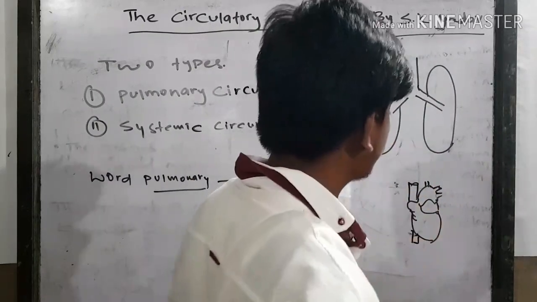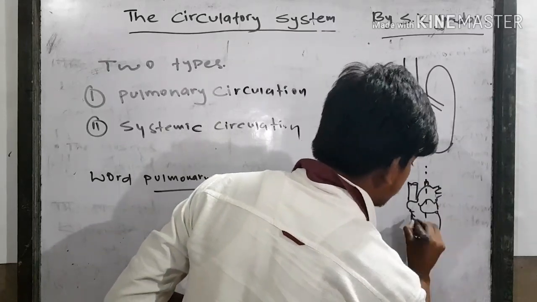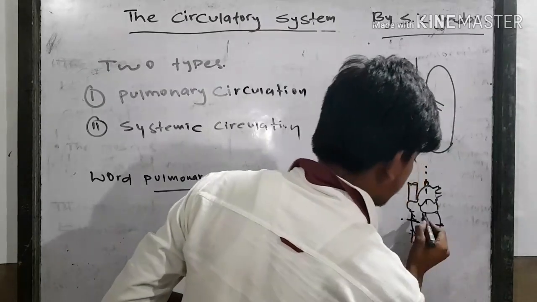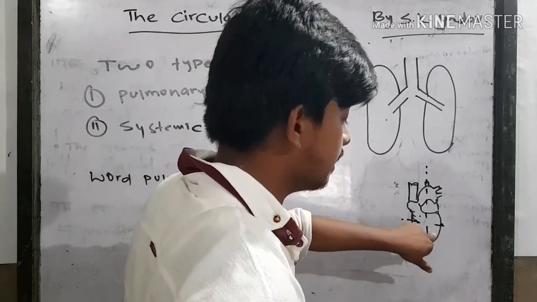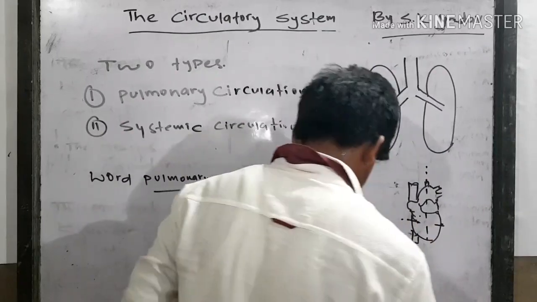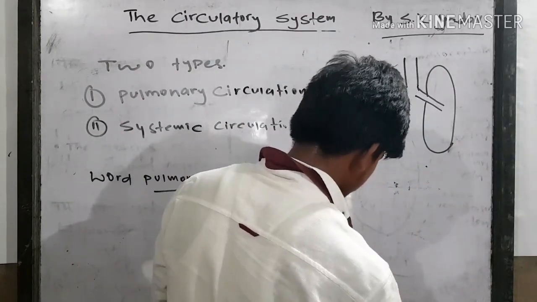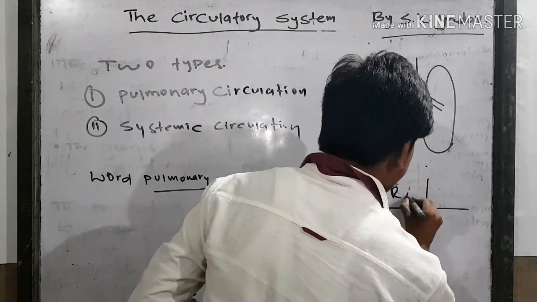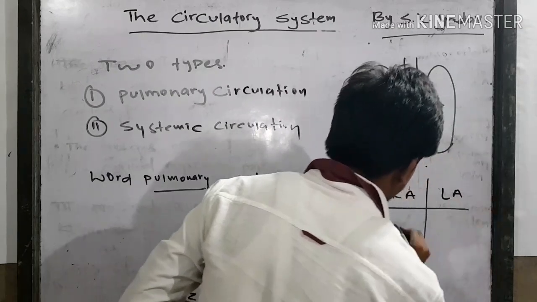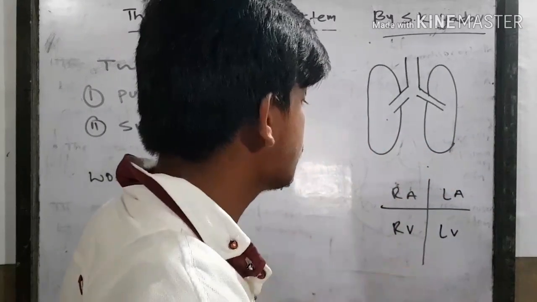So this is our heart. Heart has 4 chambers: right auricle, left auricle, right ventricle and left ventricle. So I am going to take only the compartments of the heart. Right auricle, left auricle, right ventricle and left ventricle. So these are the chambers of the heart.